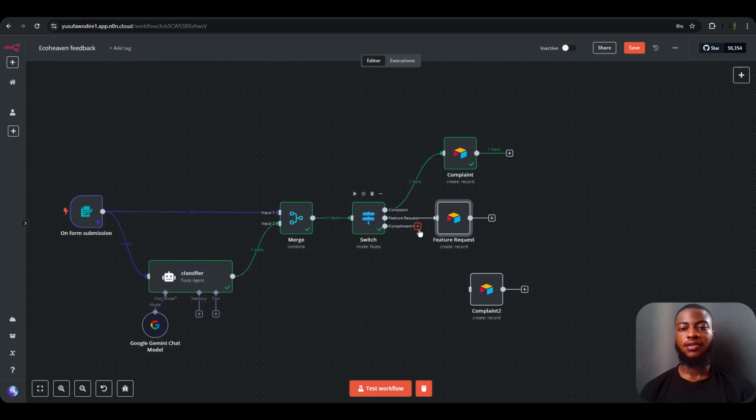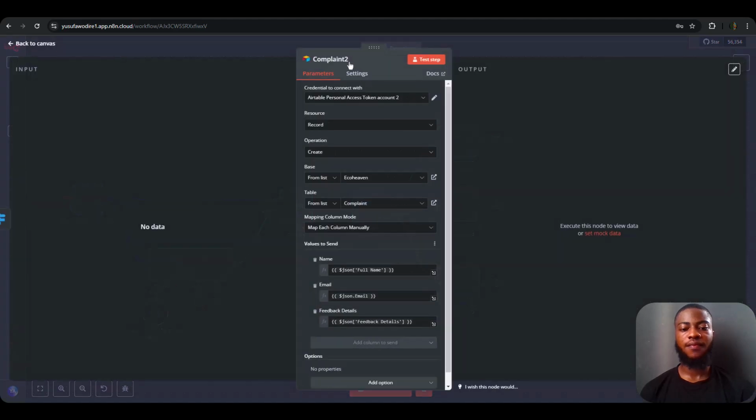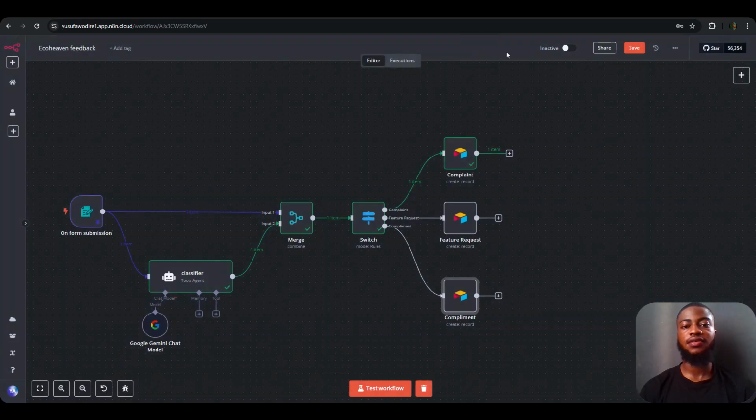And for the last one is the complement. So for the list, I'm going to be selecting complement. Yeah, perfect. So let's save this. Yeah, good. We're good to go.